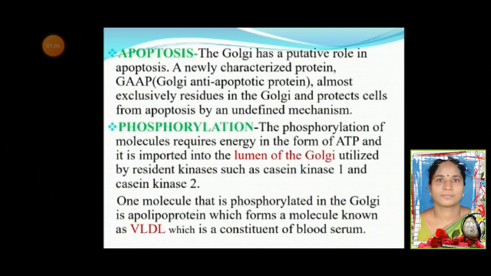Phosphorylation: the phosphorylation of molecules requires energy in the form of ATP, which is imported into the lumen of the Golgi and utilized by resident kinases such as casein kinase 1 and casein kinase 2. One molecule that is phosphorylated in the Golgi is apolipoprotein, which forms a molecule known as VLDL, a constituent of blood serum.